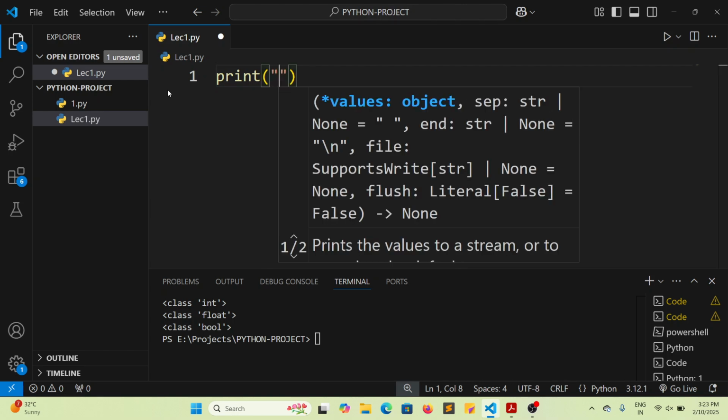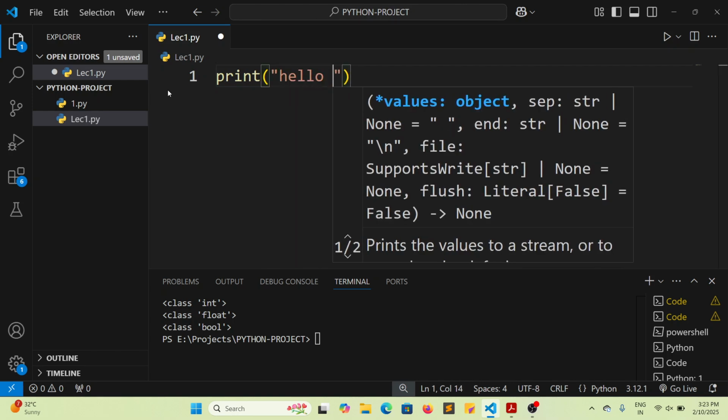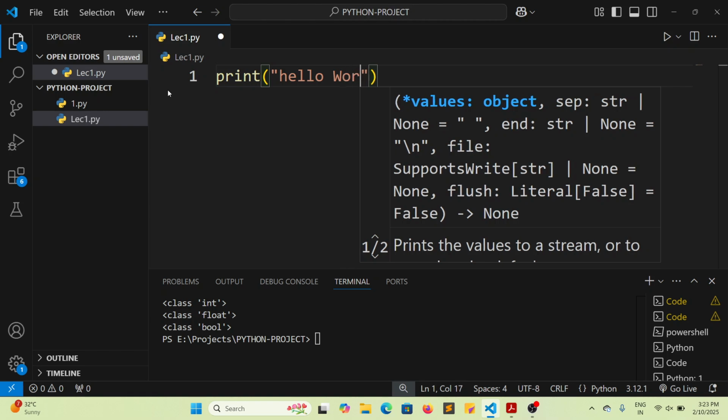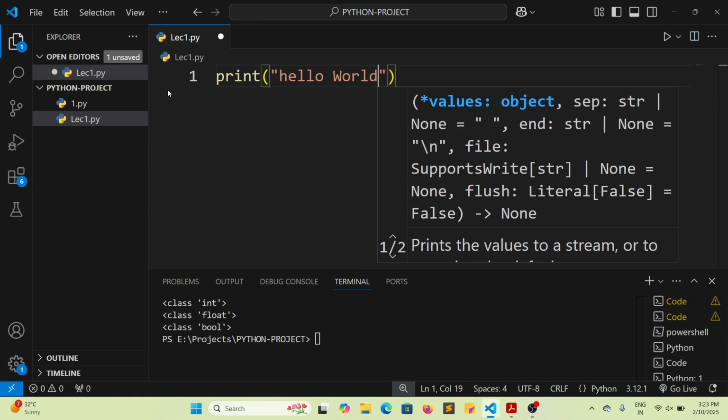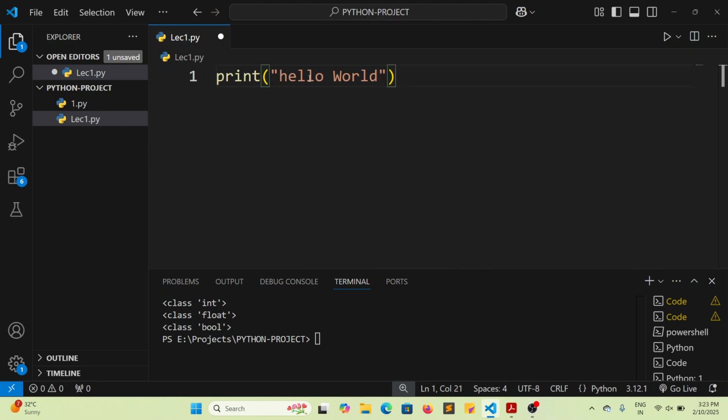So I'll write hello world. That's it, right? In C, we use printf. Here we use only print. And in brackets, in double quotation marks, whatever you need to write down is known as a string, right? So we write print, and in double quotation marks, write hello world.